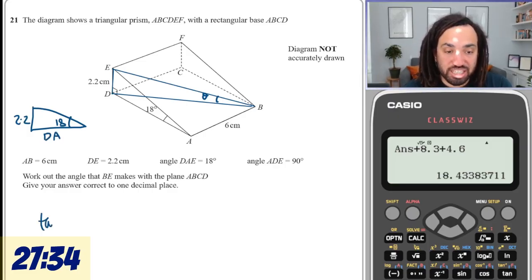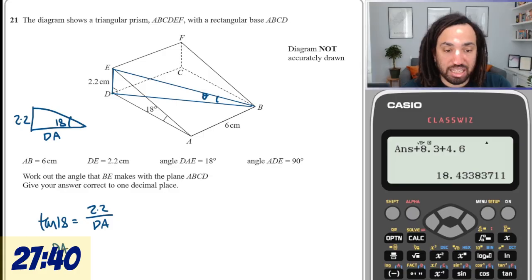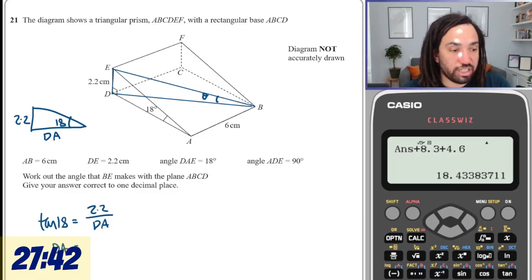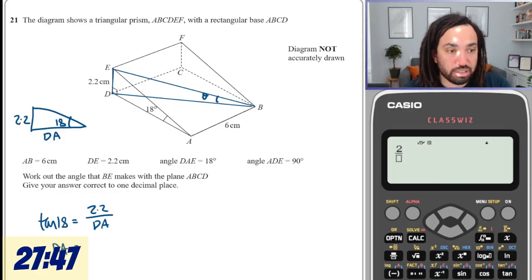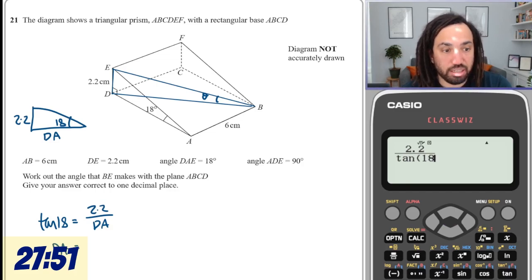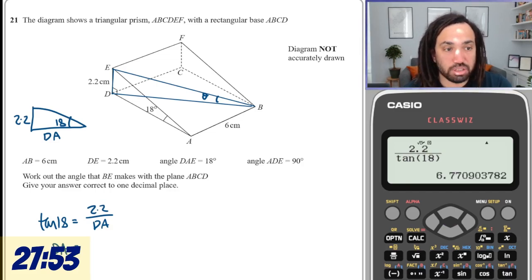So we can say that tan of 18 is equal to the opposite over dA. So dA is equal to, we can solve this by going to our calculator and doing 2.2 over tan of 18, close bracket, equals, so that's 6.77.